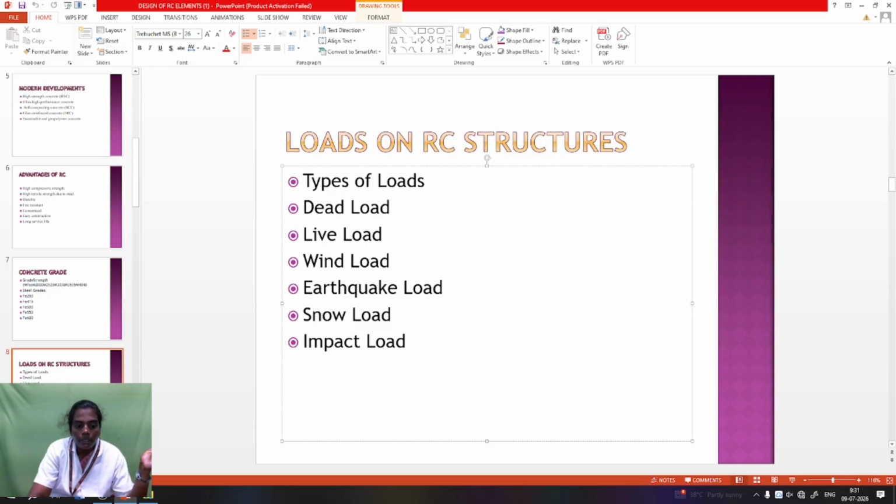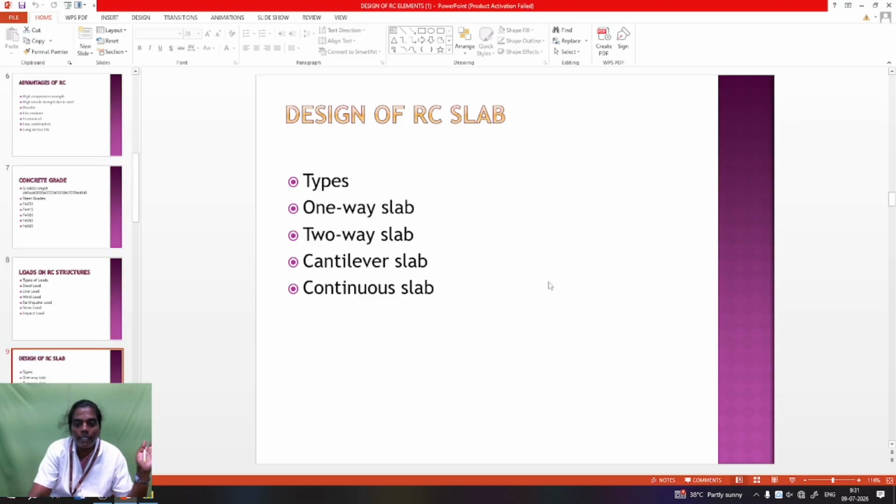So next, after that, the RCC elements. Element means parts. The RCC structure is made up of slab, beam, column, and foundation. Elements mean parts of the structure. So the first one is slab.